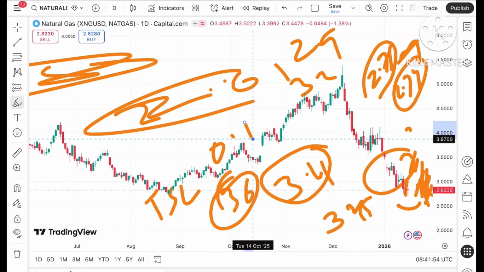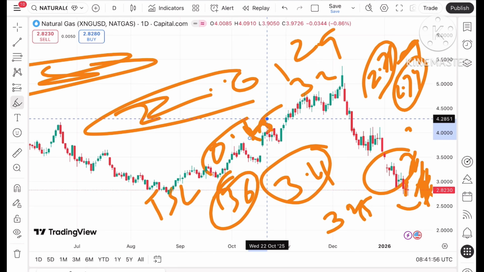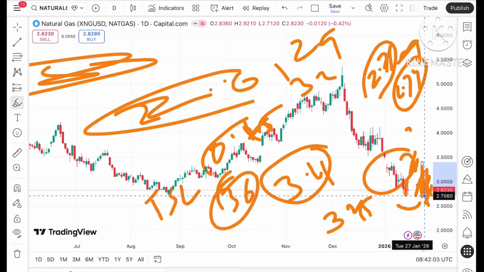So trail your SL by 0.25 or 0.15 depending on your risk on the upside if the price sustains above 3.32, and if the price falls below a level of 2.7. This is what we can do.